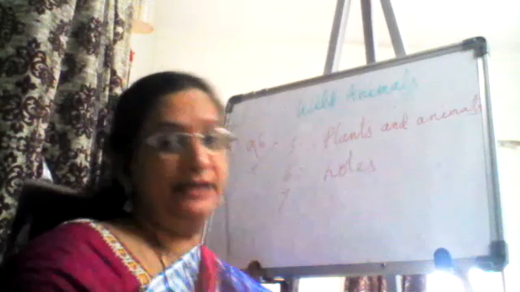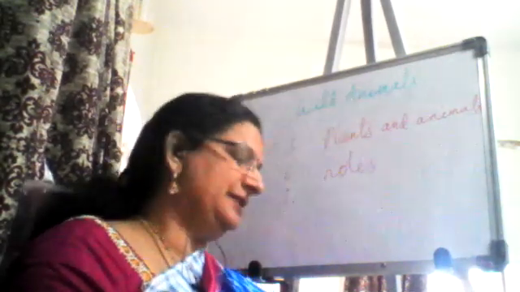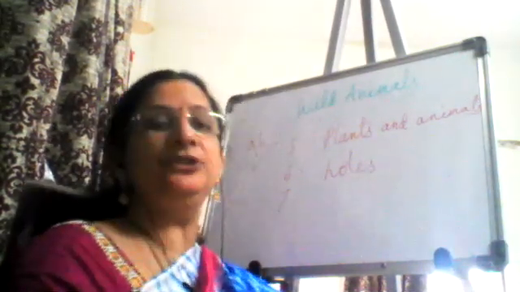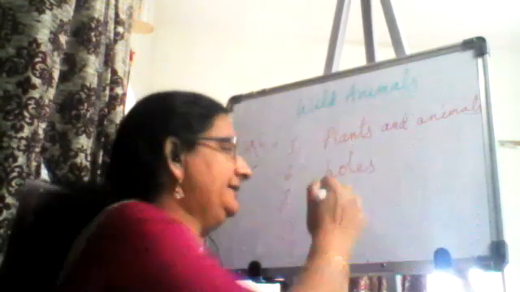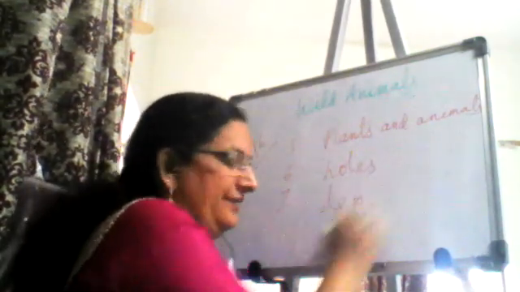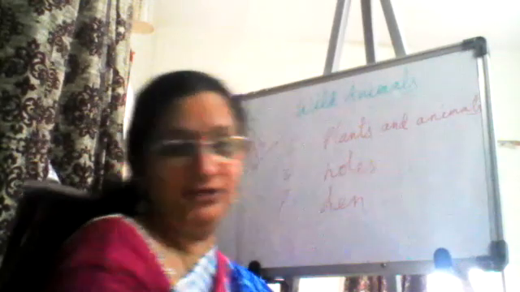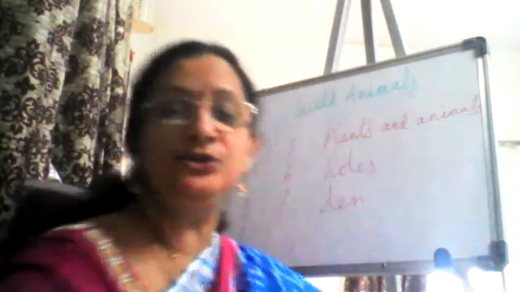What do they make? They make holes and then they live inside it. Next, question number 7. The shelter of a lion is called den. That everybody knows. The shelter of the lion is called den. But does it make its own den?